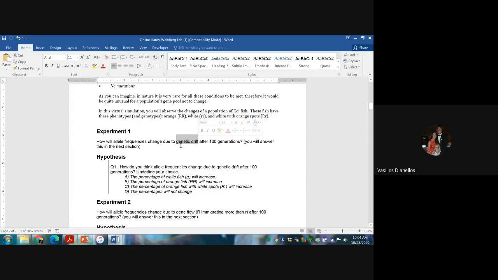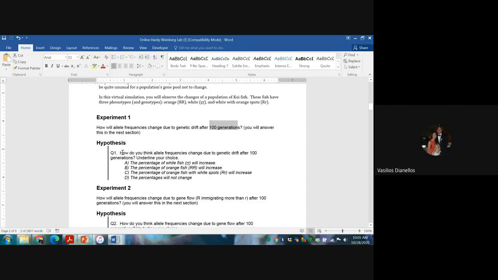There's no natural selection because there is no advantage of being white over orange or perhaps white with orange spots, right? There's also no sexual selection, right? So being white, for example, is not more attractive than being orange. So there is no reason where you would expect anything to change, right? So that's what genetic drift is, changes by chance. So again, we're going to look at this population. They're going to breed for 100 generations, and we're going to see how they change.